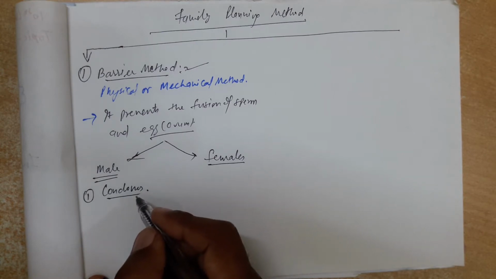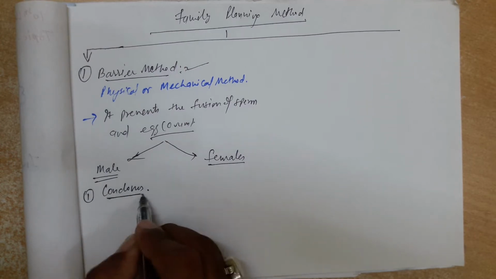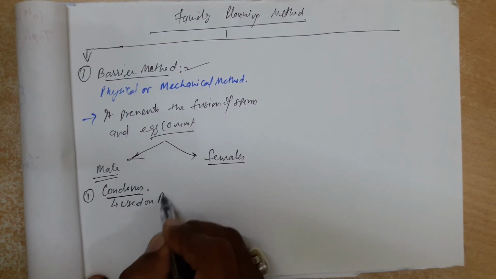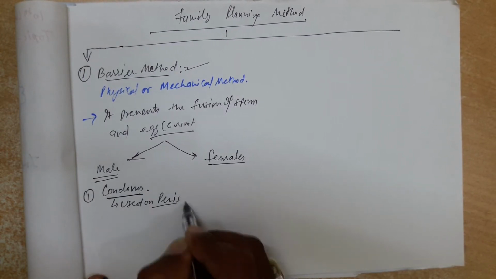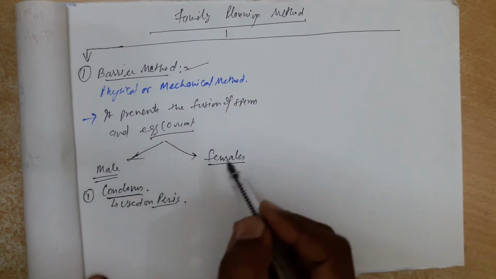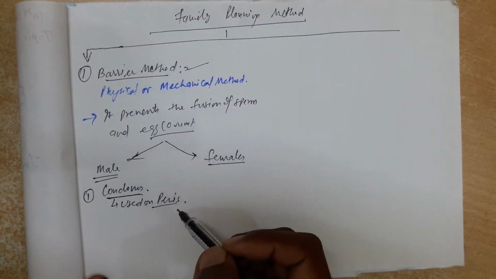Even they are available in the market at medical shops. They are used on the penis before intercourse. It prevents the entry of sperm into the reproductive tract, and finally the fusion does not occur.